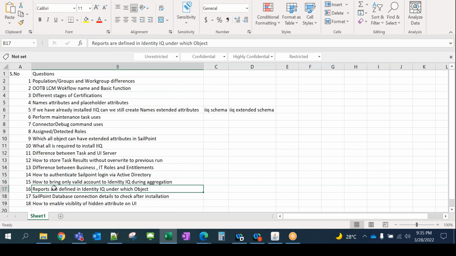Okay, and this also I told you, right? Reports are important, but there is no object present with the name of report in IdentityIQ. So what is the other object which is helpful for the reports? People ask this question as well.